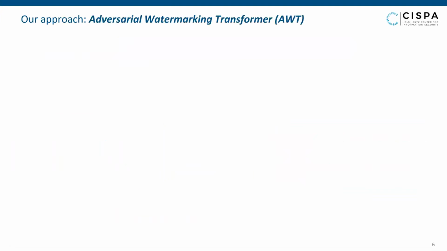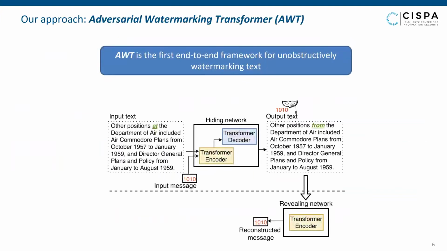Towards that goal, we propose the Adversarial Watermarking Transformer, or AWT in short. Our model is the first end-to-end method for language watermarking. It consists of a data hiding network to generate the watermark text and a data revealing network to decode the message. We utilize adversarial training to achieve stealthiness and subtle encoding of the information. All these components are jointly trained. We don't use any pair training data, and the model learns to encode the information automatically.